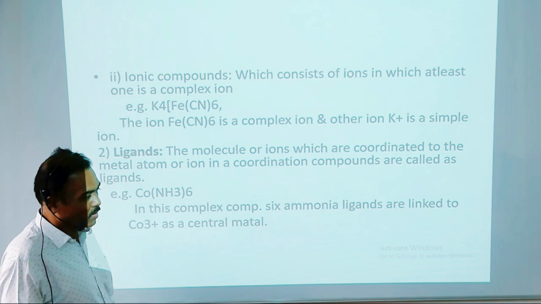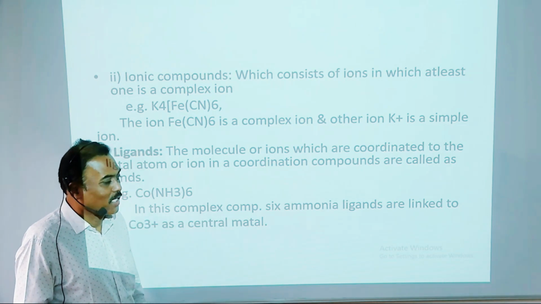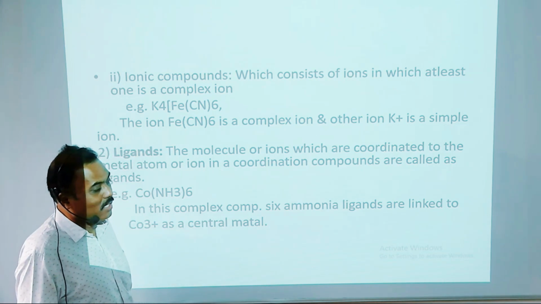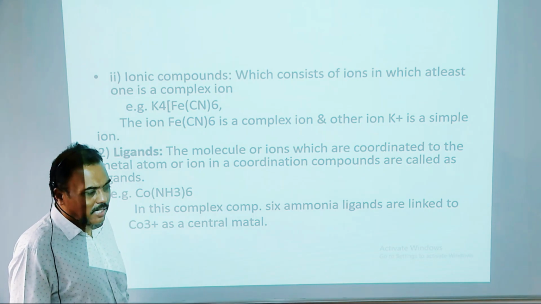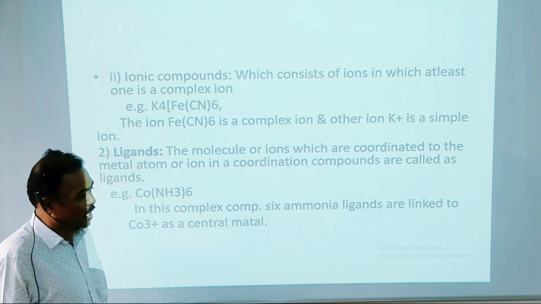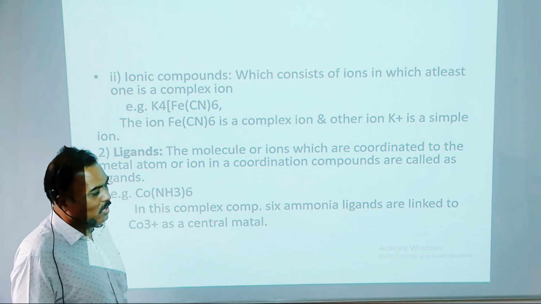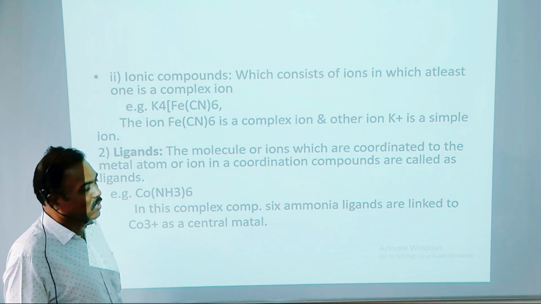Here the ion [Fe(CN)6]4- is a complex ion and the other ion, potassium plus, is a simple ion. Then another term is ligand. What is a ligand? The molecules or ions which are coordinated to the metal atom or ion in a coordination compound are called ligands.